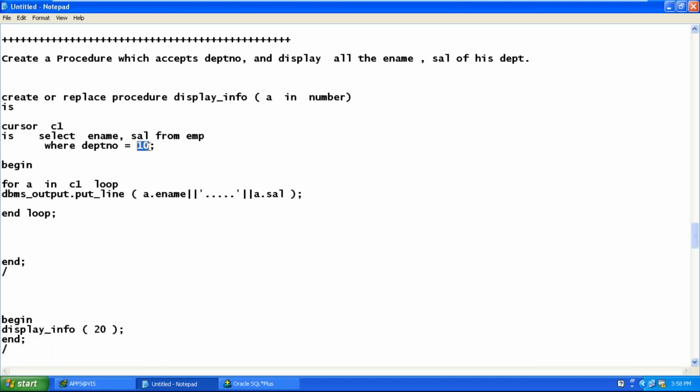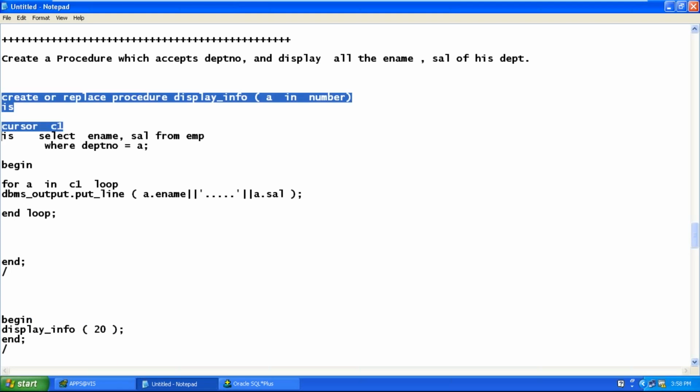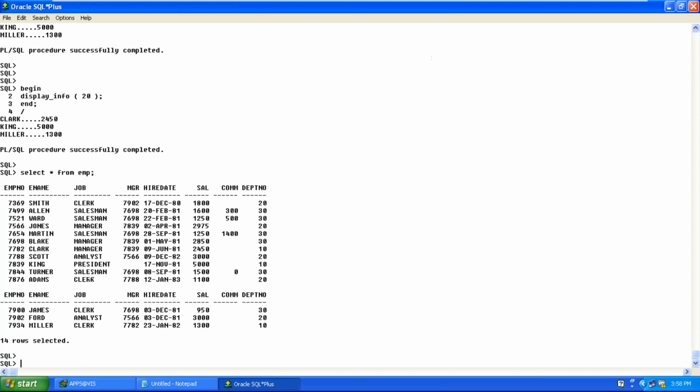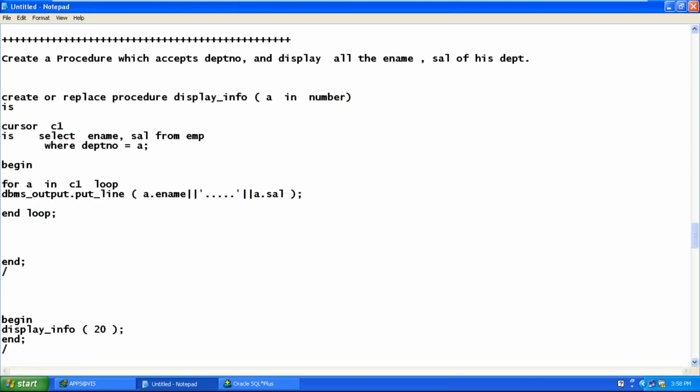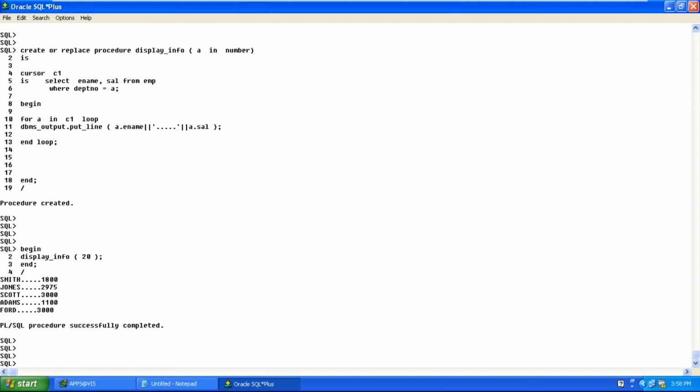Sorry, department number equal to? 8. If we pass 20, these are the employee names and salaries of department number 20. Perfect.